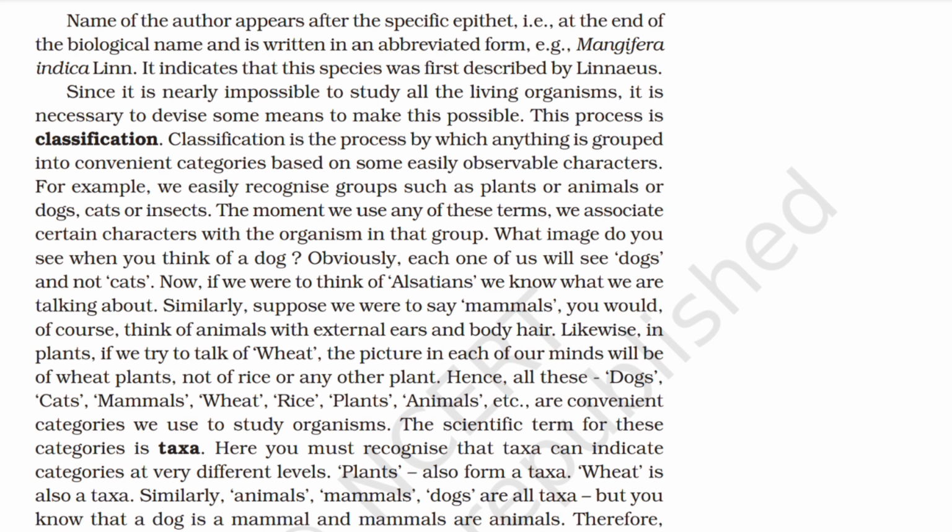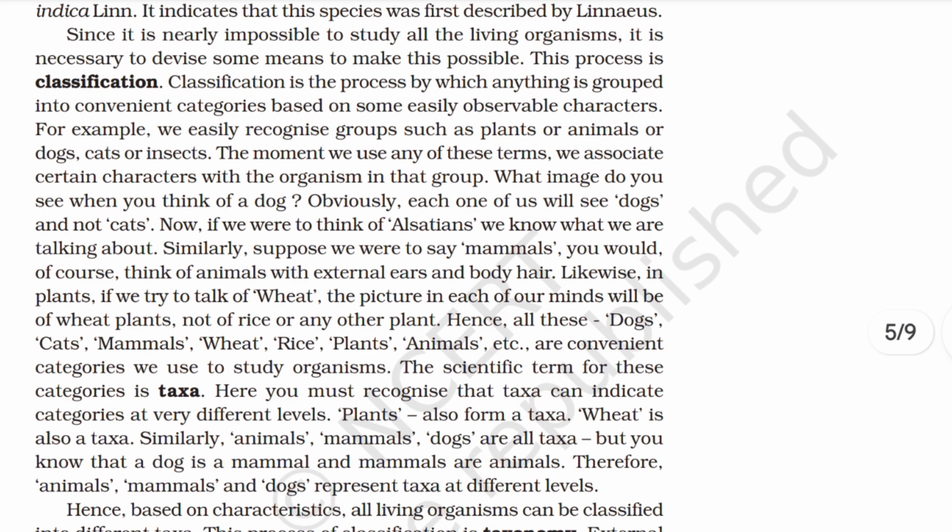What image do you see when you think of a dog? Obviously, each one of us will see dogs and not cats. Now, if we were to think of Alsatians, we know what we are talking about. Similarly, suppose we were to say mammals, you would of course think of animals with external ears and body hair. Likewise, in plants, if we try to talk of wheat, the picture in each of our minds will be of wheat plants, not of rice or any other plant. Hence, all these dogs, cats, mammals, wheat, rice, plants, animals, etc., are convenient categories we use to study organisms.